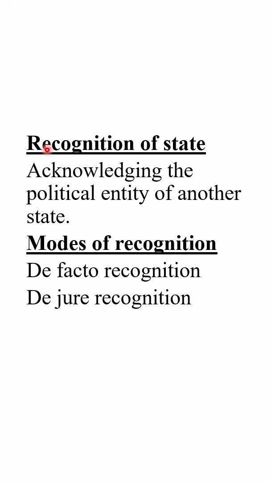In recognition of state, there are two modes of recognition: de facto recognition and de jure recognition. De facto recognition refers to temporary recognition, whereas de jure recognition refers to permanent recognition, which is granted to states. Once a government is granted de jure recognition, then the actions of the de facto government will automatically become valid. This is what we are going to see in Luther versus Sagar case.